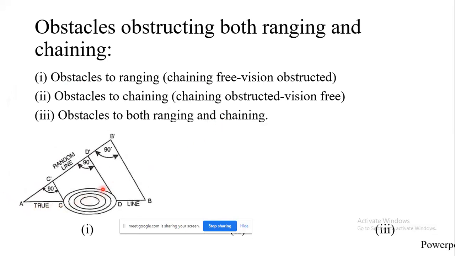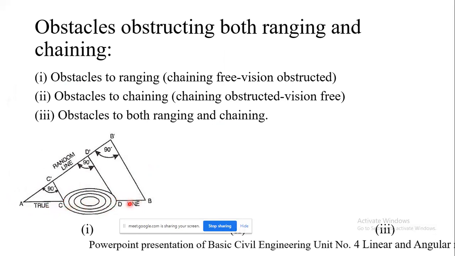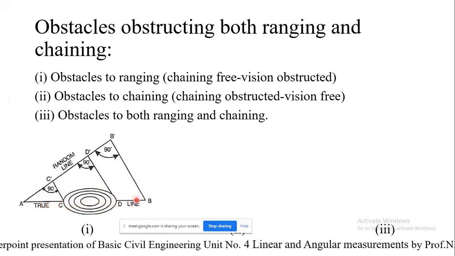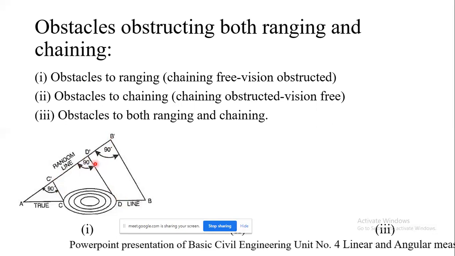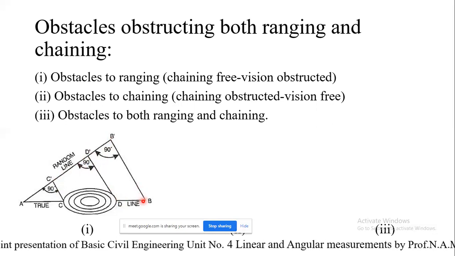Here you can see there is the presence of a pond. Here we cannot do the ranging operation and also we cannot do the chaining operation. In such a case, we are supposed to take a reference of a separate point, and with respect to that, we go on measuring the chaining operation.